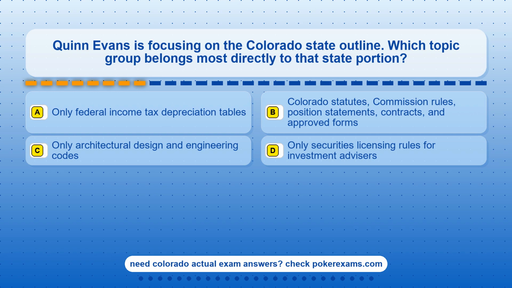Option C, only architectural design and engineering codes. Option D, only securities licensing rules for investment advisors.